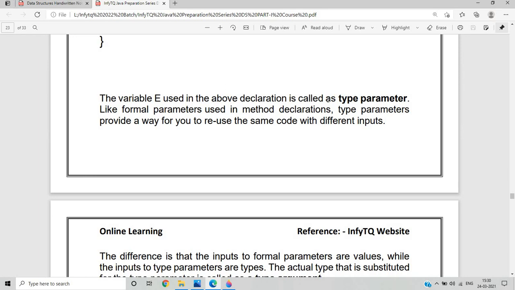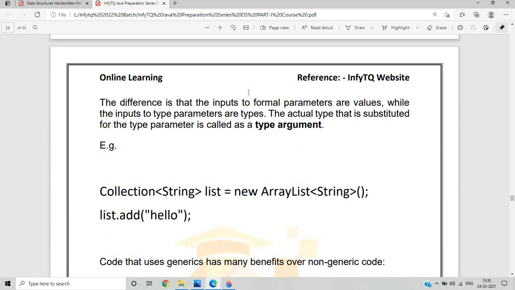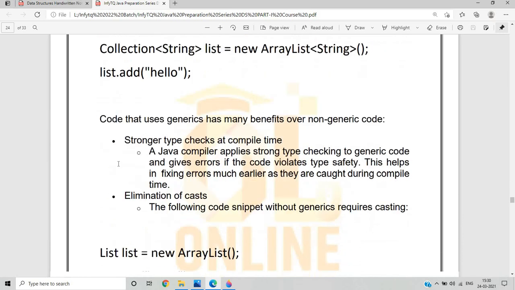The variable E used in the above declaration is a type parameter. Like a formal parameter used in a method declaration, a type parameter provides a way for us to reuse the same code with different inputs. As we want to perform this operation on different inputs, we reuse this code. Now what is the actual difference? The parameter value, as you can see, is the type argument.